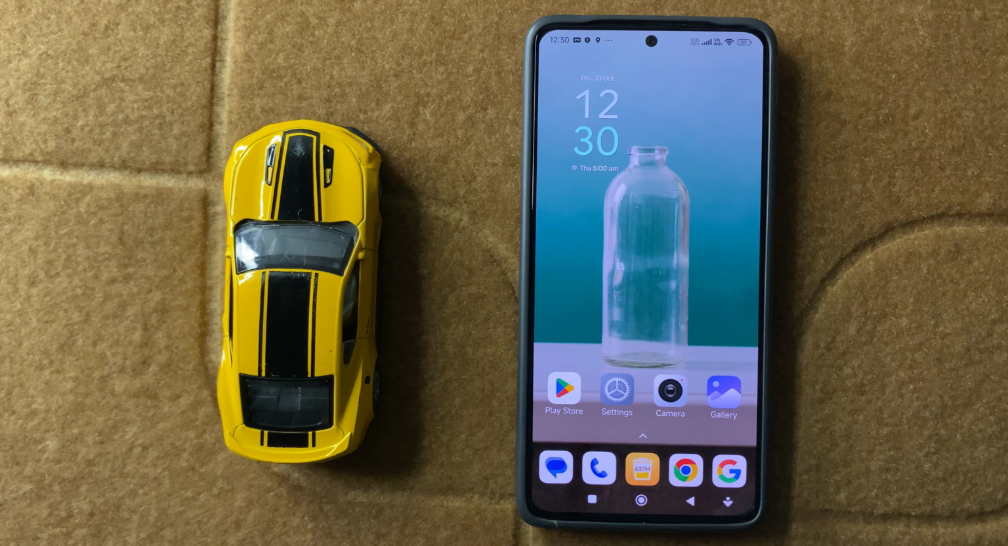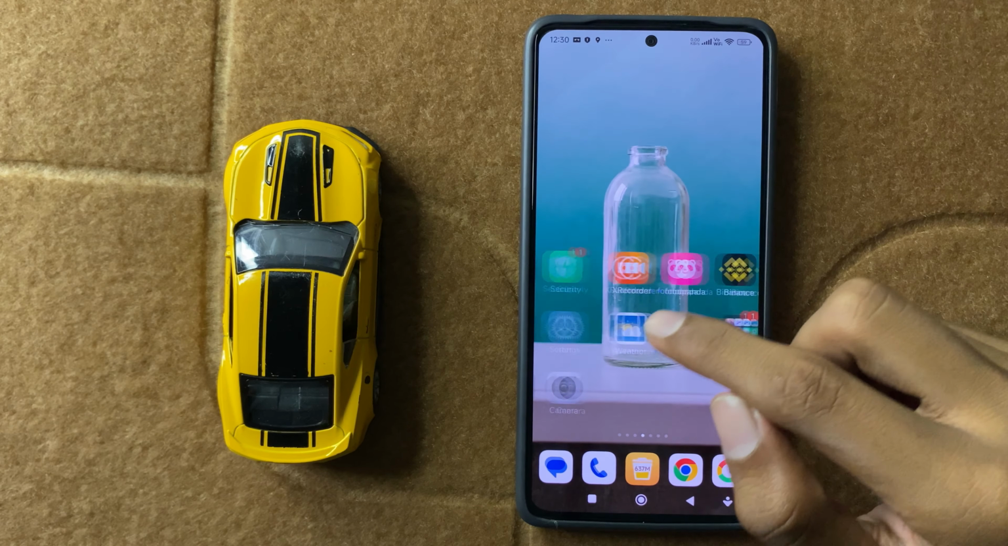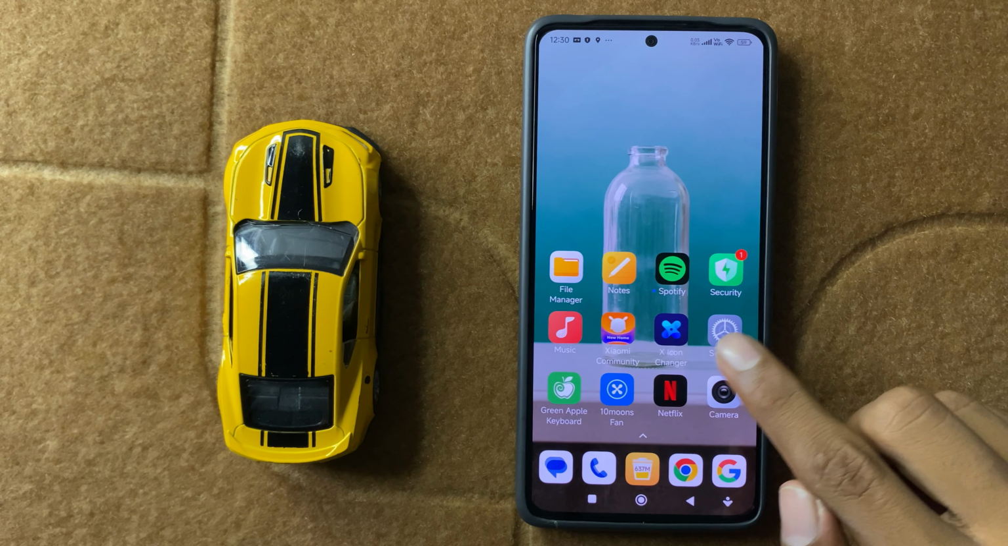Hey everyone, in today's video I am going to show you how to unmute ringtone in Xiaomi 15. So let's start the video. First of all, open settings.